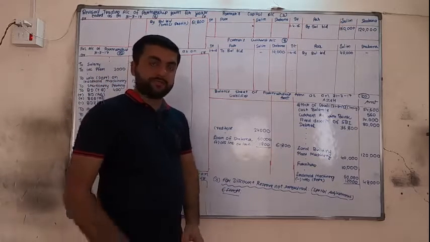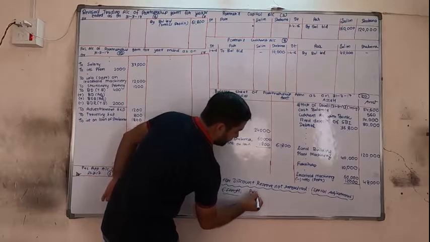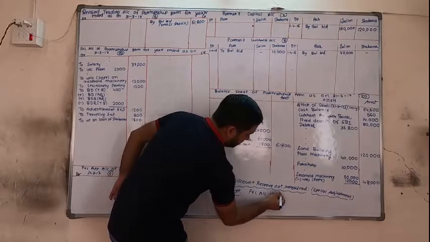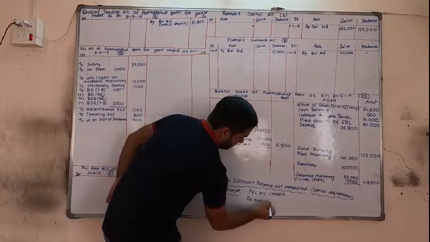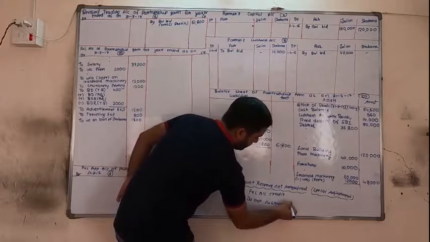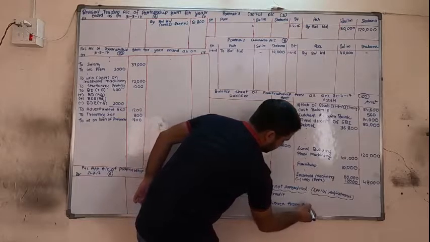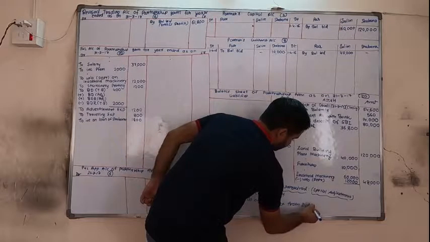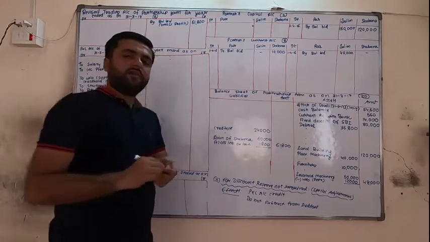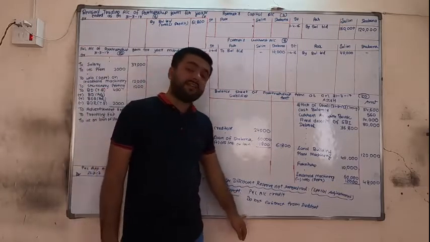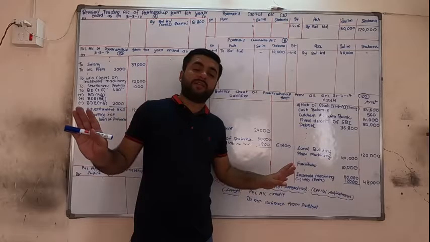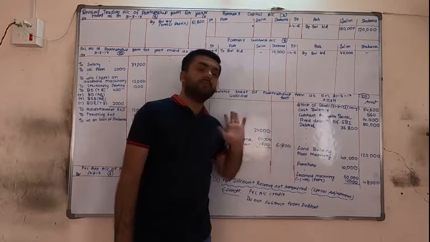So how to solve it? P&L account credit, do not subtract from debtors. So only single effect is given, simply P&L credit. And second effect is don't subtract from debtors. So we are not doing anything to debtors.